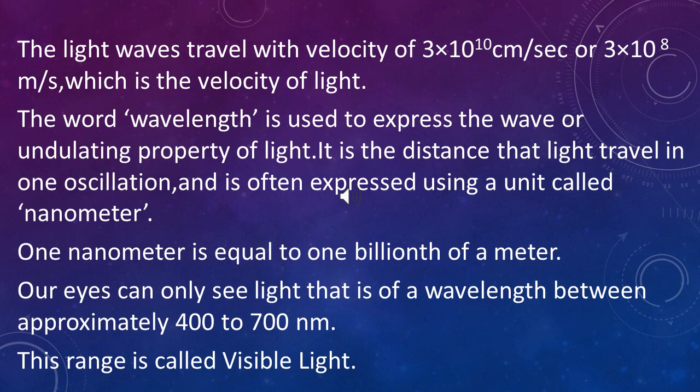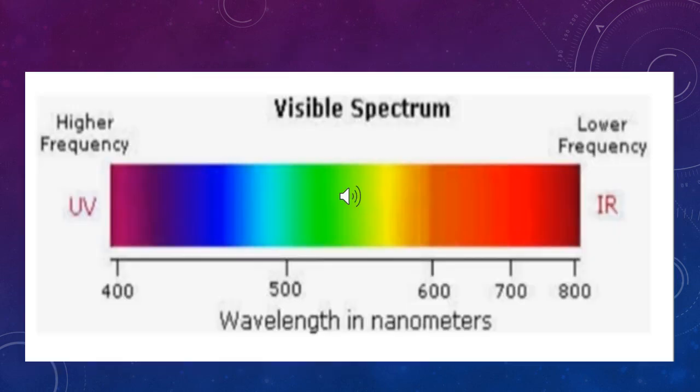The word wavelength is used to express the wave or undulating property of light. It is the distance that light travels in one oscillation and is often expressed using a unit called nanometer. 1 nanometer is equal to 1 billionth of a meter. Our eyes can only see light of a wavelength between approximately 400 to 700 nm, that is nanometer. This range is called the visible range. With the help of this picture, you can see the visible spectrum, the visible range of light, that is around 400 to 700 nanometer.